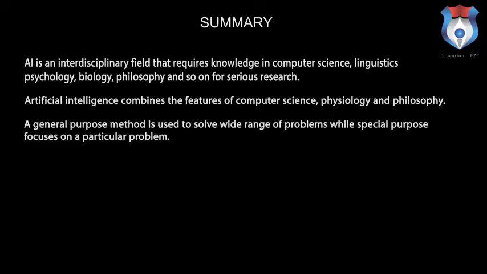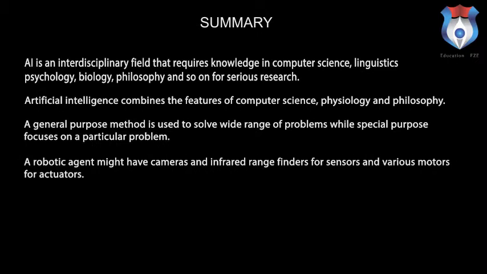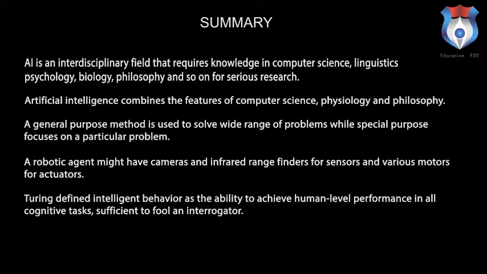A general purpose method is used to solve a wide range of problems, while special purpose focuses on a particular problem. A robotic agent might have cameras and infrared range finders for sensors and various motors for actuators. Turing defined intelligent behavior as the ability to achieve human-level performance in all cognitive tasks, sufficient to fool an interrogator.